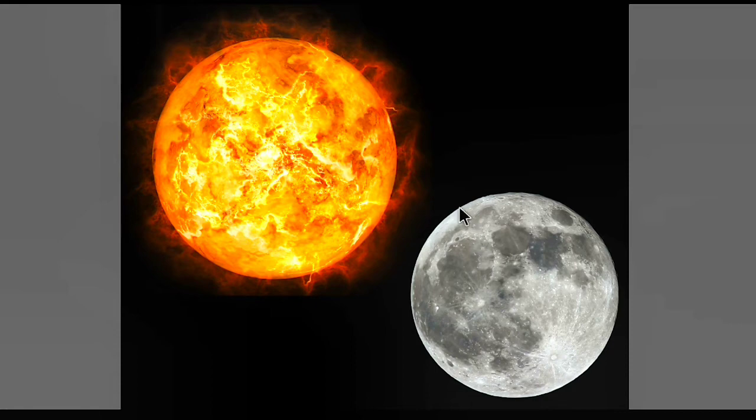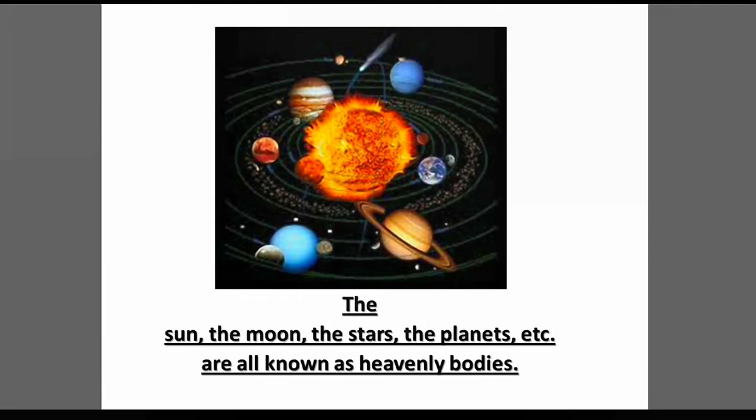The sun and the moon are comparatively close to the earth, so we can see their round shapes clearly. The sun, the moon, the stars, the planets, etc. are known as heavenly bodies. Understood students what I said? In this picture you can see this is the sun, then the moon, the stars, the planets, etc. are known as the heavenly bodies. Are you clear?